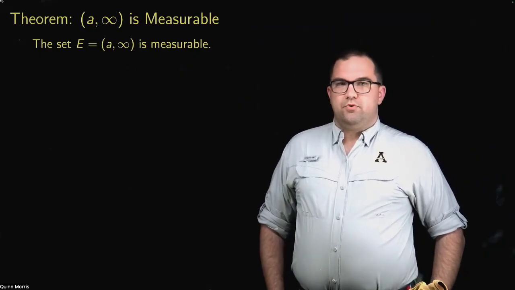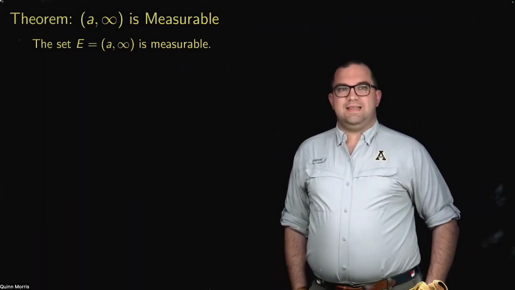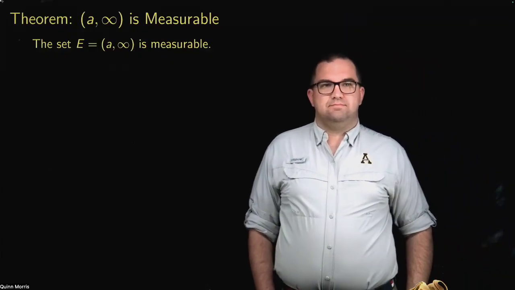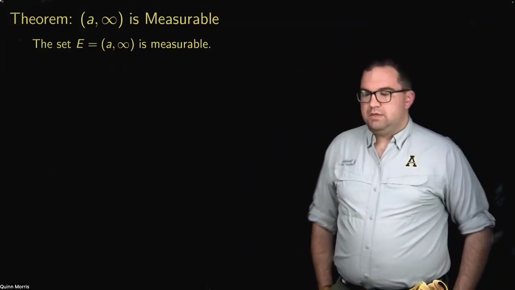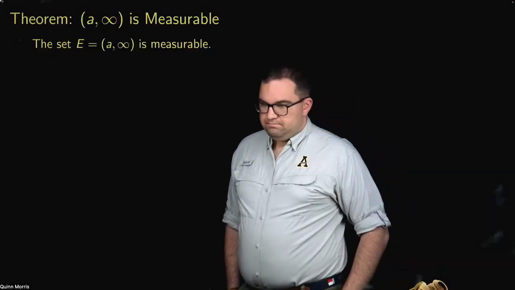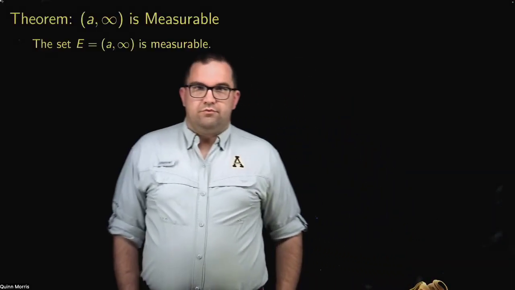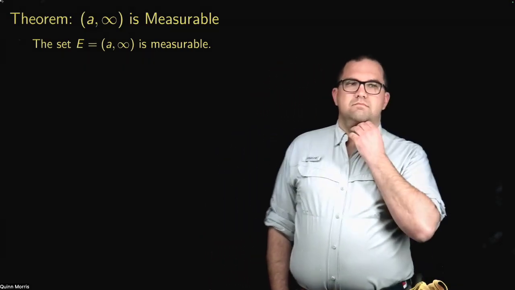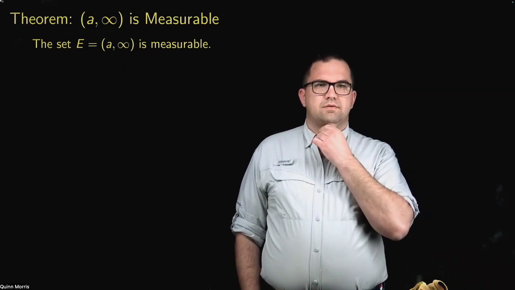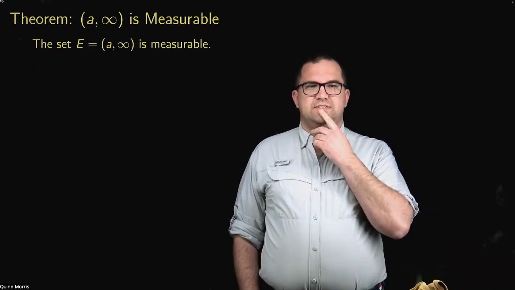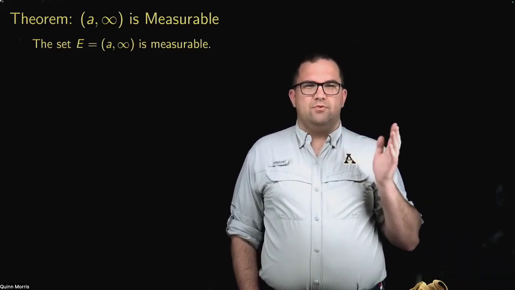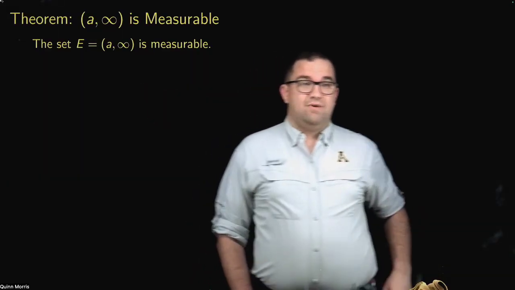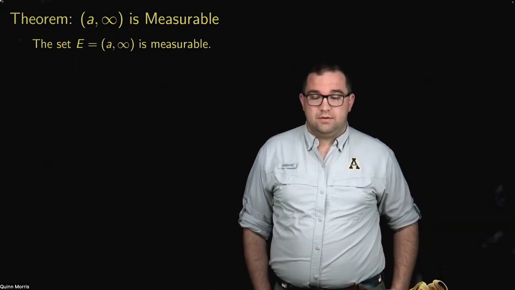So let's now prove that if I take an interval of the form a to infinity, that that's measurable. Now, if we think about this for a minute, it maybe seems a little trickier because the Lebesgue outer measure of this is infinite, right?